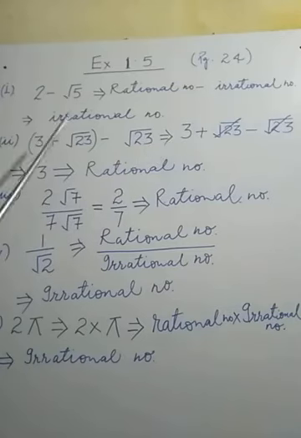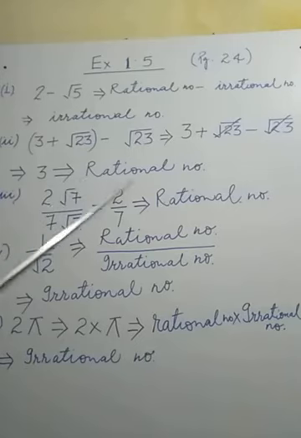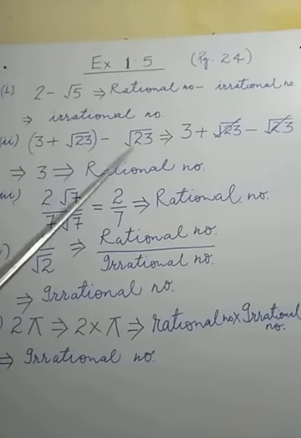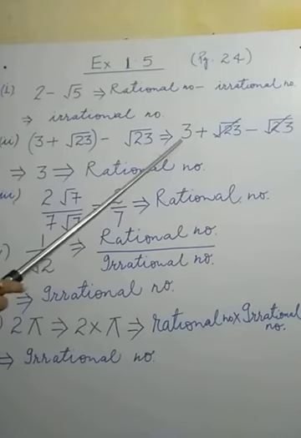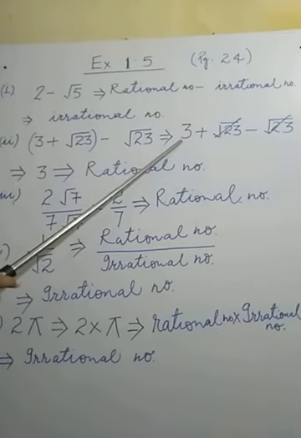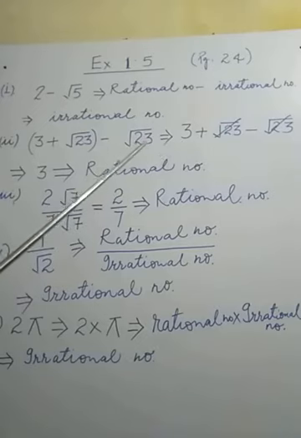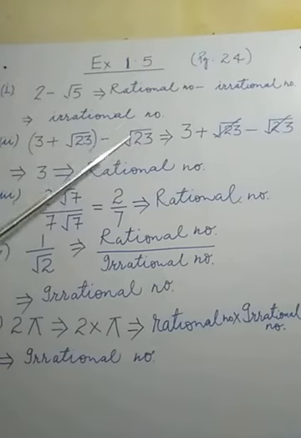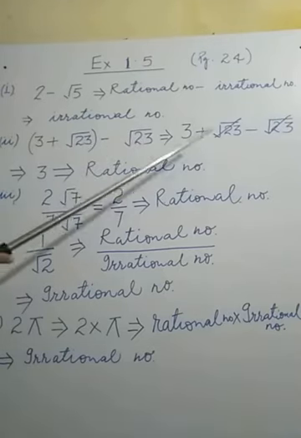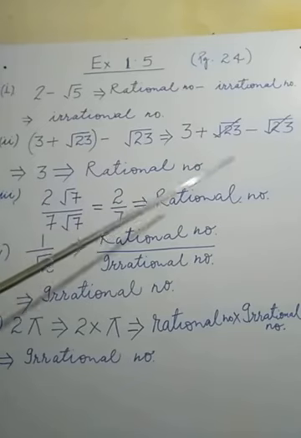So what is 3 here? 3 can be noted down as 3 upon 1, and 3 upon 1 is itself a rational number. So it is looking like irrational, but after simplifying, on the basis of the result, we try to justify whether the number is a rational number or an irrational number. Before simplifying, we are not in a position to decide. So first of all, we have to simplify. After that, we can decide whether the number is a rational number or an irrational number.